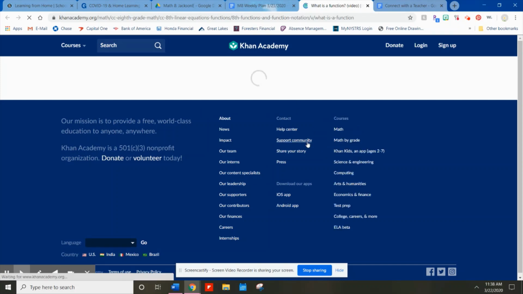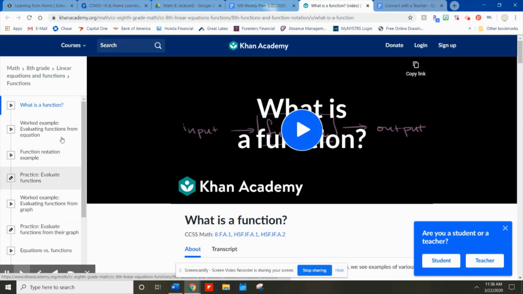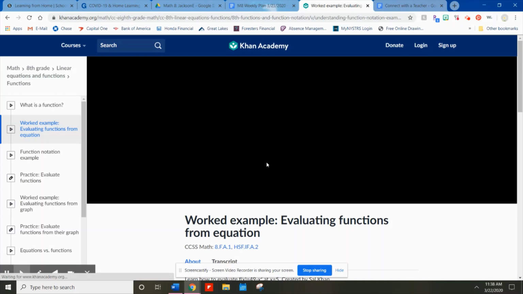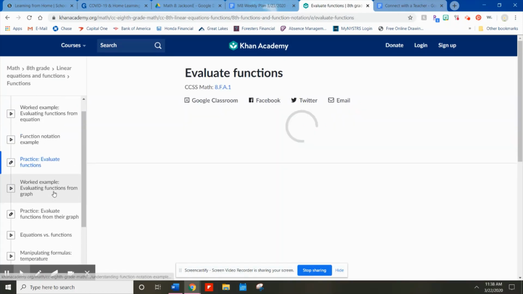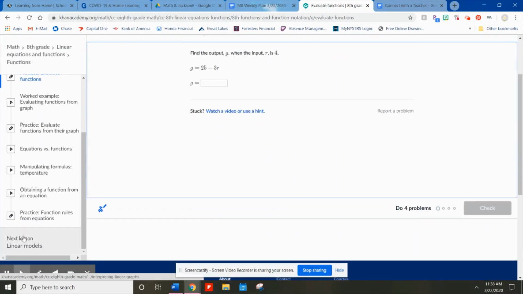If you go to Khan Academy, I don't want you to just do the practices. Everything's mapped out on the left-hand side. They have videos, so play the video, listen to the video, and try to learn something from someone new. And then they give you a worked example. Work through everything that's on the left-hand side. And at the bottom, it will say next lesson, and just keep going. Linear models, just keep going.